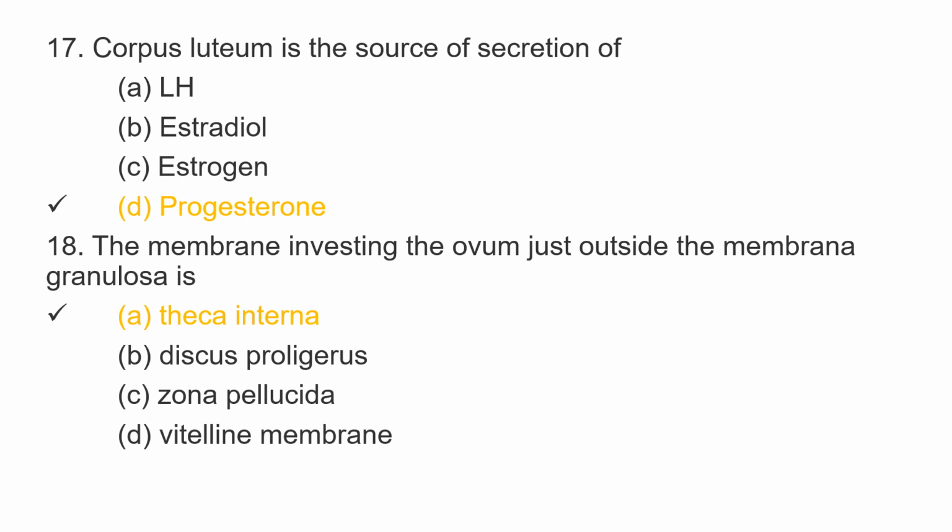The membrane investing the ovum just outside the membrana granulosa is option A, theca interna, option B, discus proligerus, option C, zona pellucida, option D, vitelline membrane. The correct option is option A, theca interna.